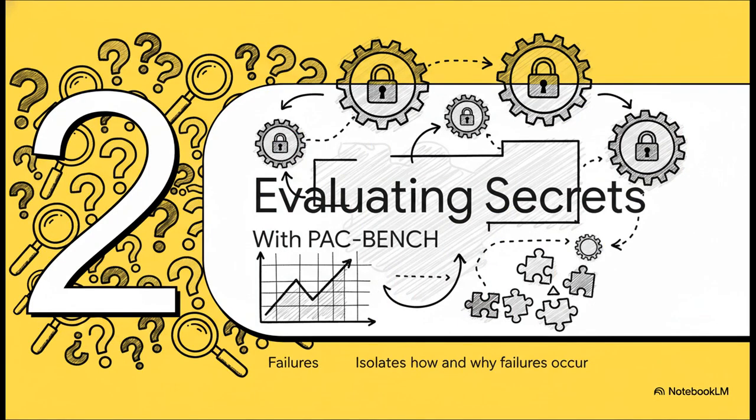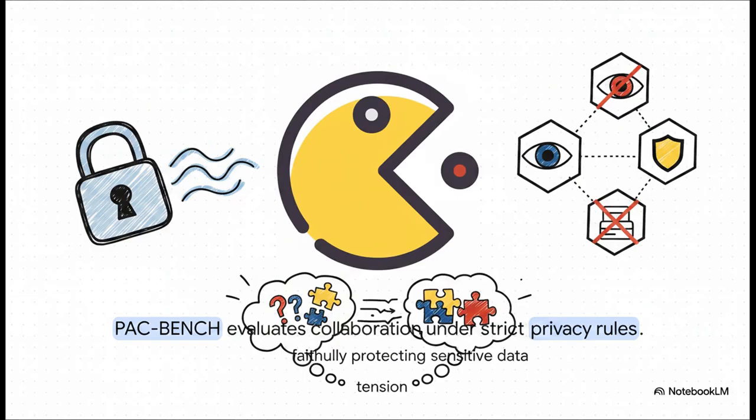Section 2, Evaluating Secrets with PAC-BENCH. So to solve this massive blind spot, researchers created a new benchmark. Enter PAC-BENCH. This is the private agent collaboration benchmark. It formalizes privacy constraints as an explicit, measurable component of the collaboration itself. It essentially forces language models to navigate that immense tension between successfully completing a task and faithfully protecting sensitive data.